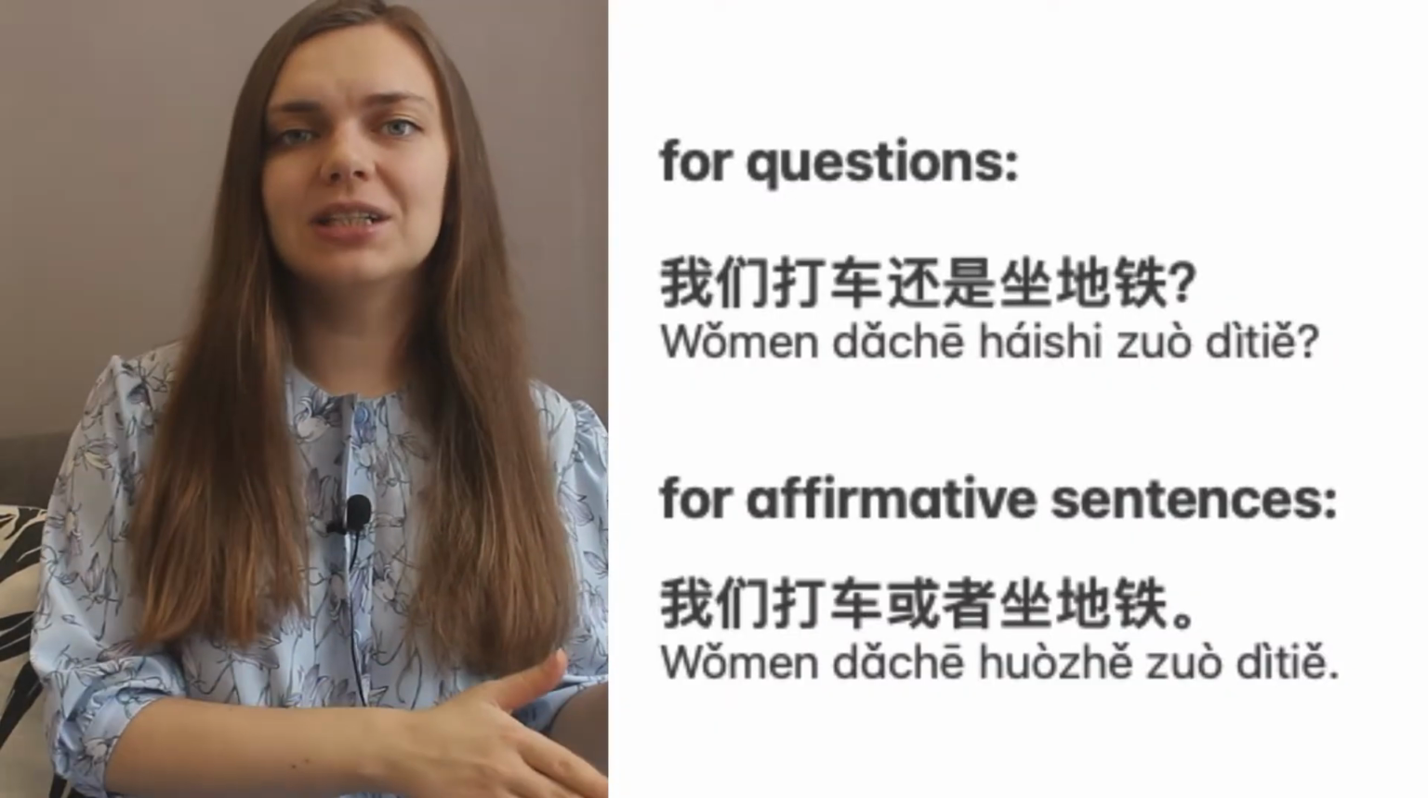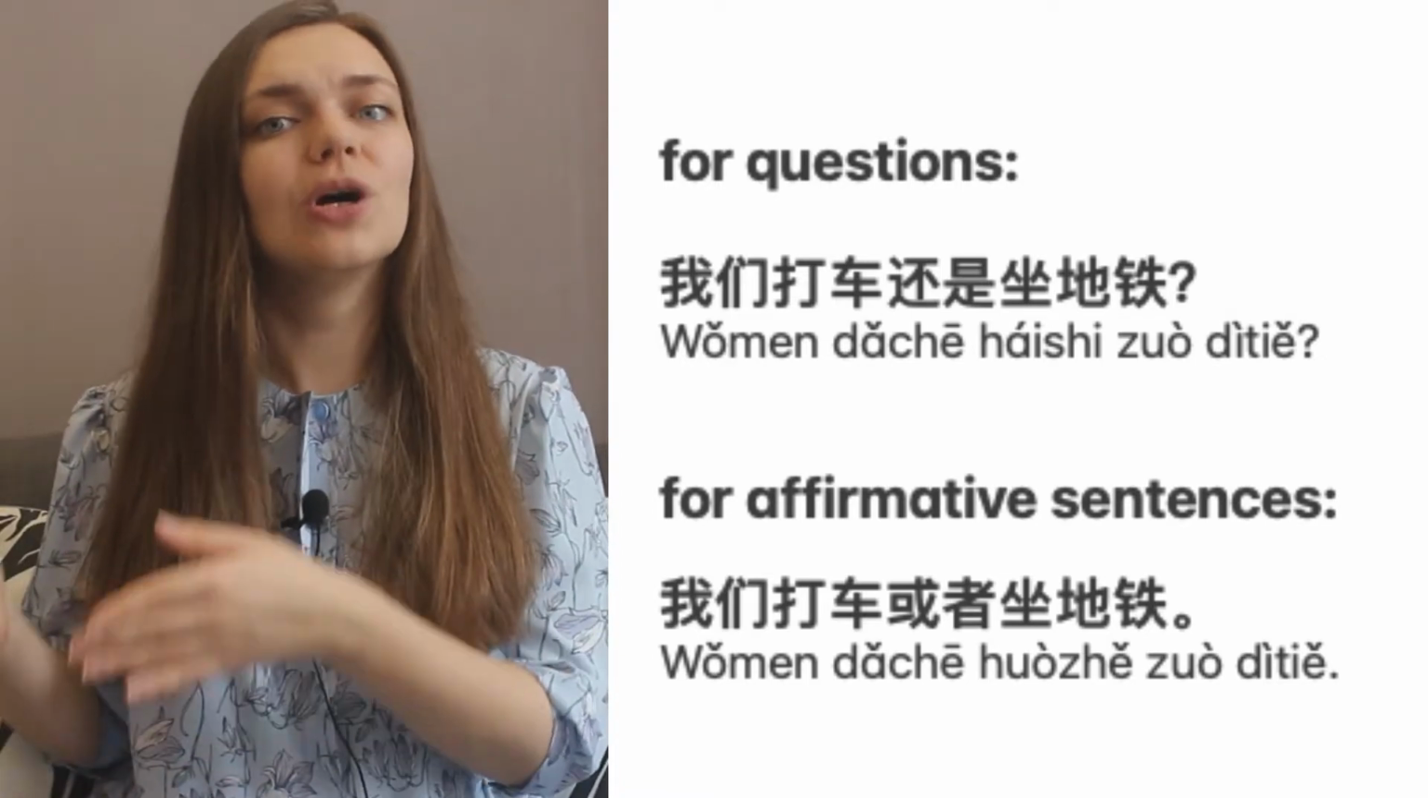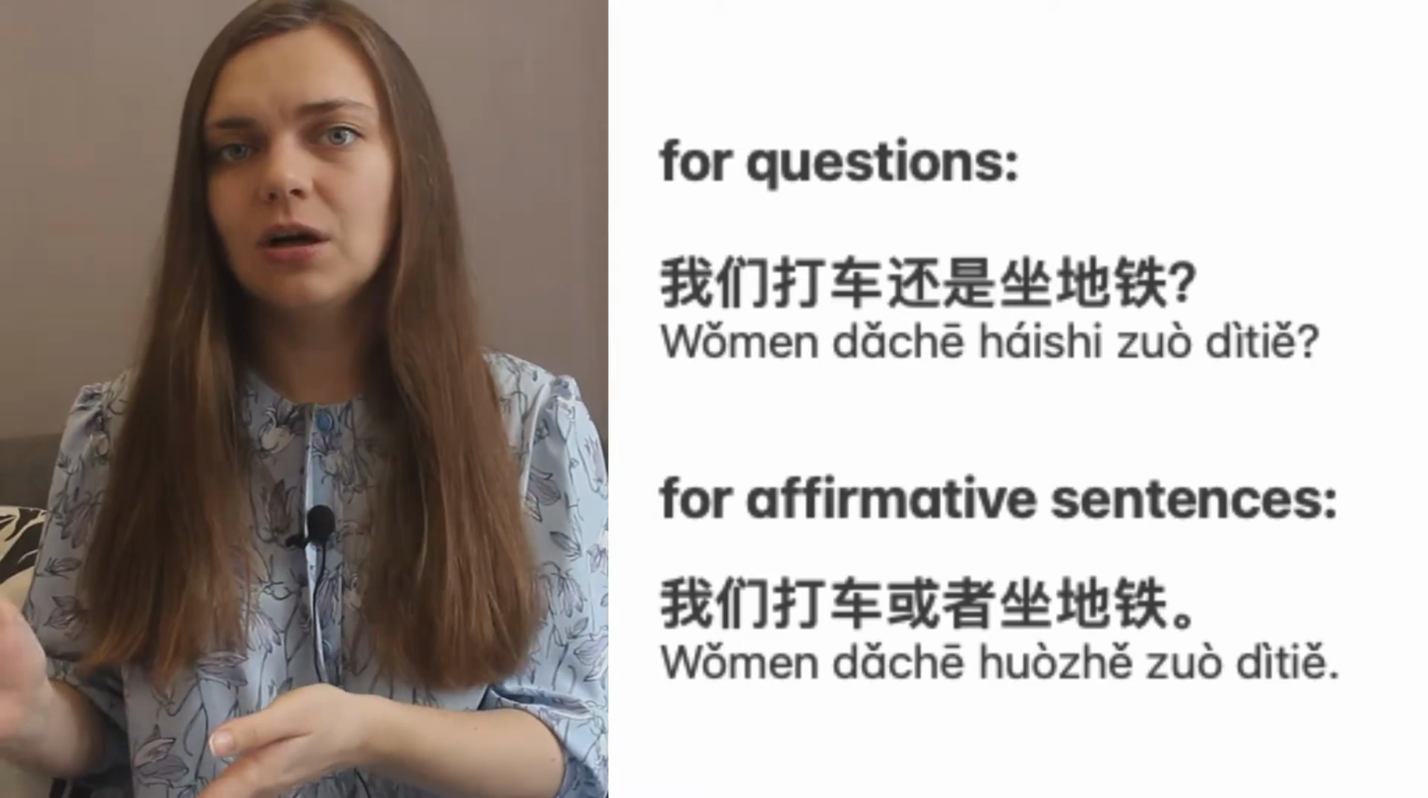In English, and I bet most other languages that you guys speak, when we ask a question, do we take a taxi or ride the subway? And when we say the affirmative sentences, we take a taxi or ride the subway. We use one and the same or. But in Chinese, these are going to be 2 different or. For the question, we use 还是我们打车还是坐地铁 And for affirmative sentences, we use 或者我们打车或者坐地铁